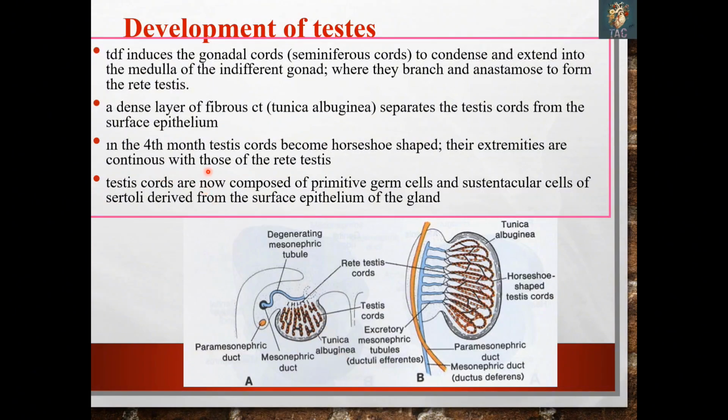In the 4th month, the testis cords become horseshoe shaped and their extremities are continuous with those of the rete testis. So here you can see in this diagram also that the rete testis is present. Over here the cortical cords almost disappear, they regress, and the medullary cords develop, and these medullary cords form the seminiferous tubules. They make a connection with the rete testis, and in turn the rete testis is attached to the efferent ductules which are formed from the mesonephric ducts, and then they are attached to the epididymis.